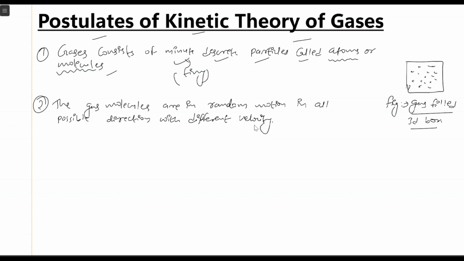So this is the second postulate of the kinetic theory of gases. That is, the gas molecules are in random motion in all possible directions with different velocities.